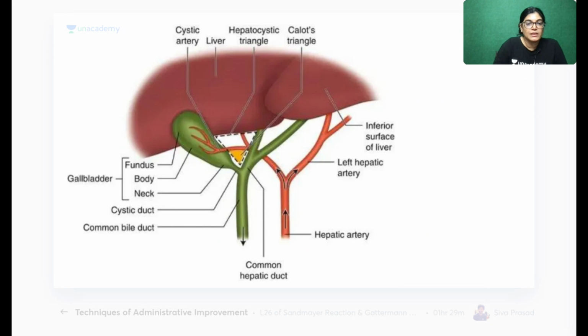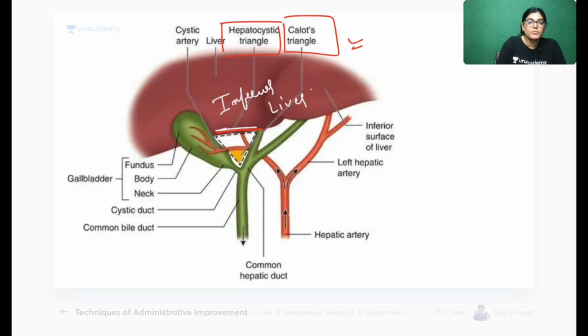So here also the same thing. The yellow color area is Calot's triangle. Actually, it is the hepatocystic triangular space. If the question is about the hepatocystic triangle, then the superior boundary is the inferior border of the liver, but not for Calot's triangle. Calot's triangle boundary is formed by the cystic duct, the common hepatic duct and the cystic artery. This one is the cystic artery.